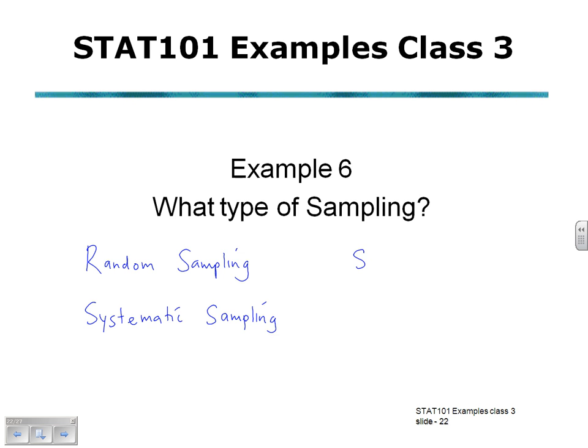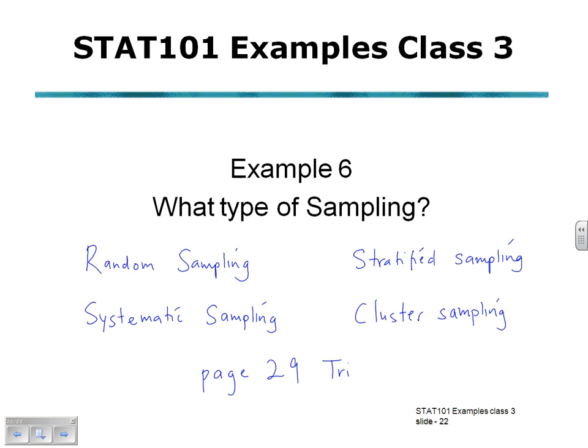Stratified sampling, subdividing the population into at least 2 different subgroups or strata, so that subjects within the same subgroup share the same characteristics, and then draw a sample from each subgroup. And cluster sampling, dividing the population into sections or clusters, then randomly selecting some of those clusters, then choosing all members from the selected clusters. This is page 29 from Triola for further information. Page 29 in Triola textbook to refer for further examples.